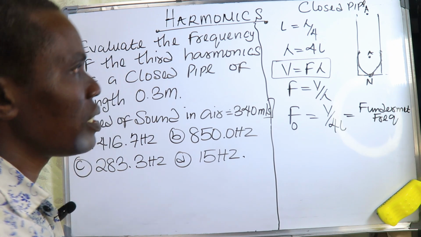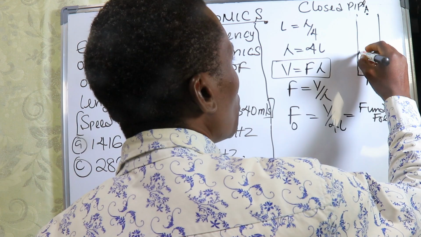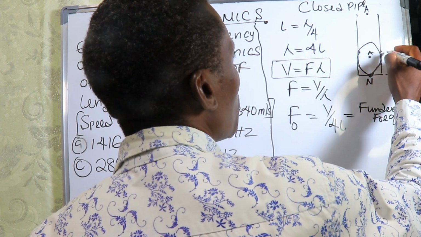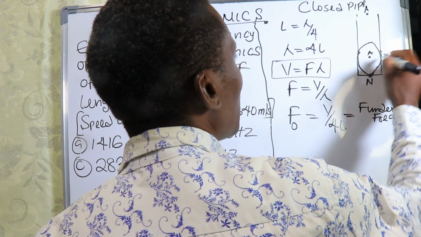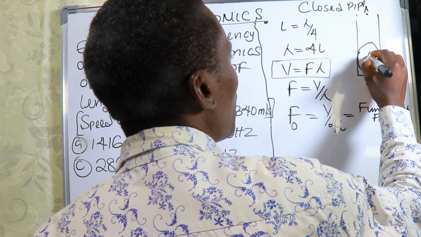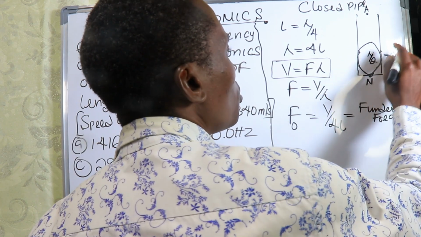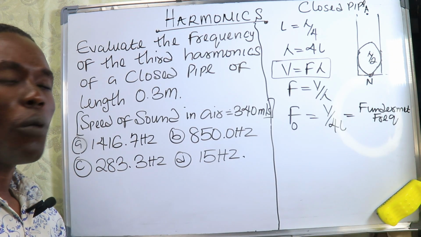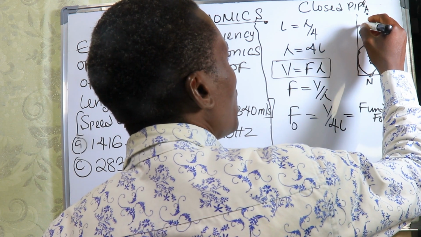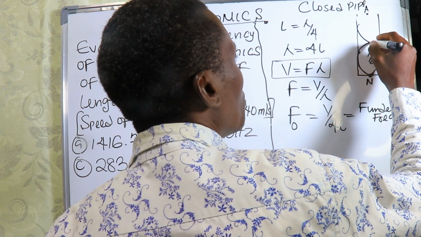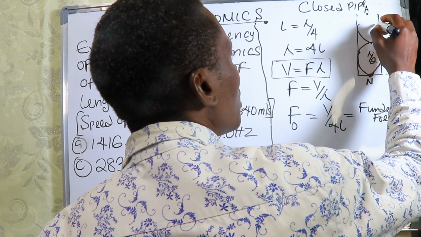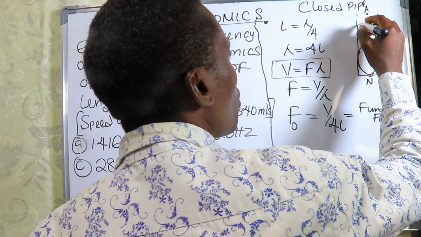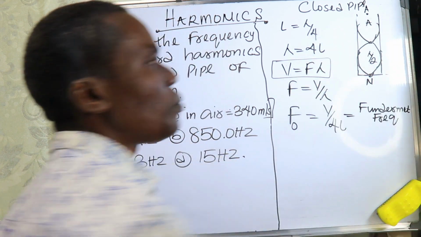Now the next frequency, remember say this one go close, and then we don get one full length, and one full length go be lambda. Here go become lambda divided by 2. And when that one close, a full length will enter, because we just get one part. So this one will become antinode.